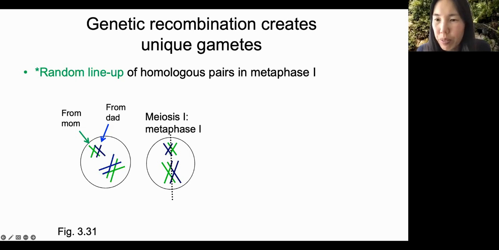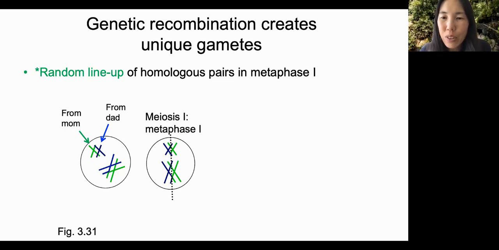For example, mom's chromosome is on the left here and on the right here. Or now both of mom's chromosomes are on the left. Now each one of the 23 pairs can have mom or dad chromosomes lined up on either side. So that is a lot of variation.